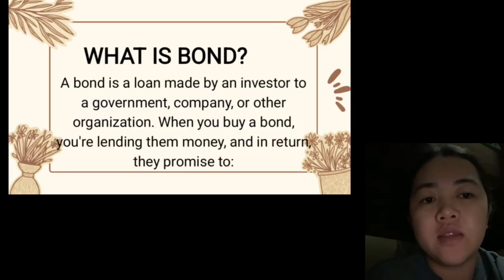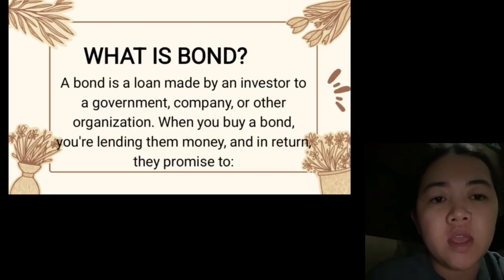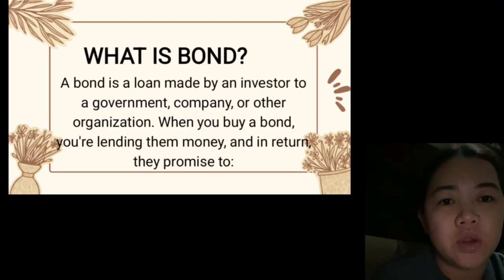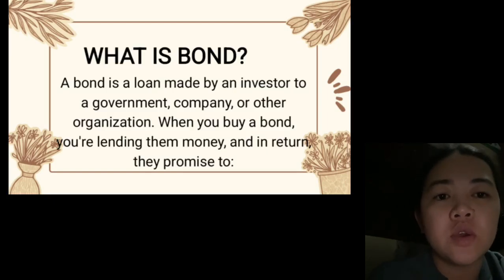Issuer: the entity borrowing the money, such as a government or company. Investors: the persons or institutions lending the money, buying the bond. Principal, or face value: the amount the issuer agreed to repay at maturity.